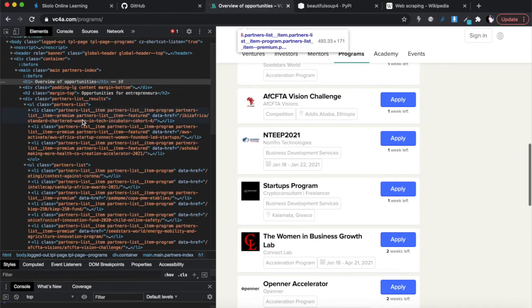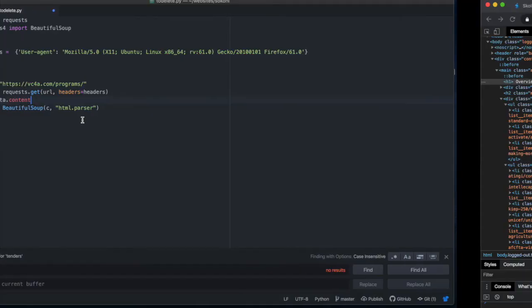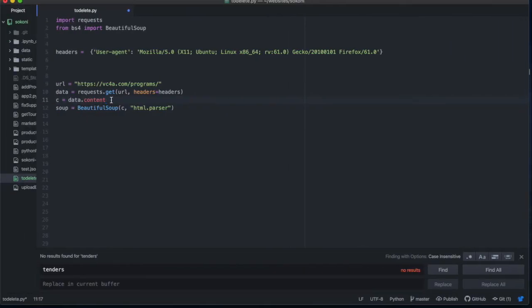So I'm going to show you how to write the code to extract this LI element. How do we do that? We need to say, so let's go down here, this soup is basically the entire website. We want to get from this entire website just the LI elements, okay? So I'm going to call this LIs of interest.